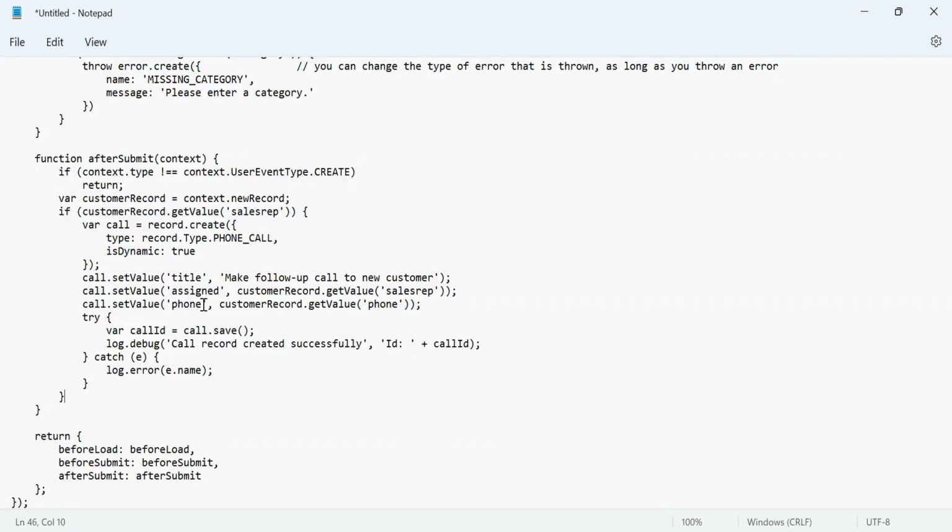Especially in places which we can call error-prone pieces of code, where we understand there's a higher possibility of error, we put an additional try catch only for that piece of code. Record.save is one thing where you will get an error in case we don't put any value correctly.